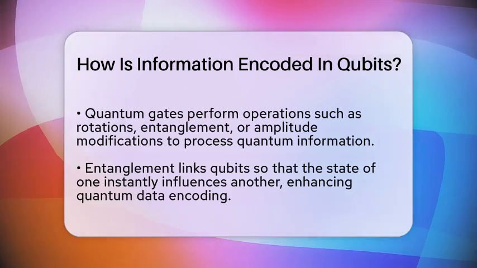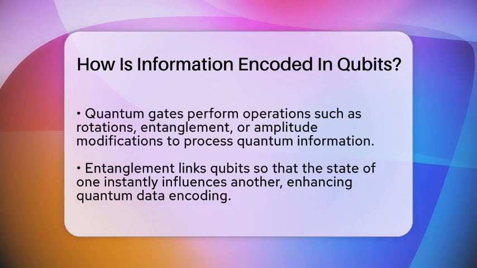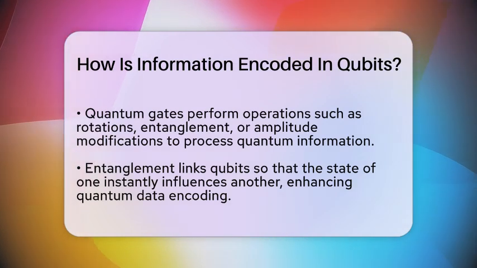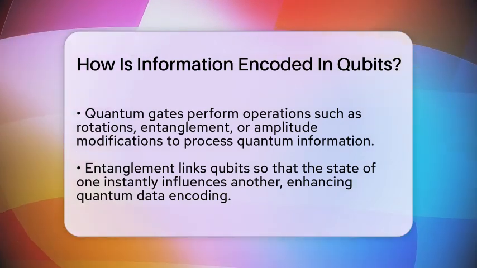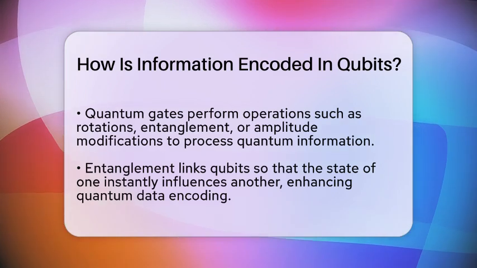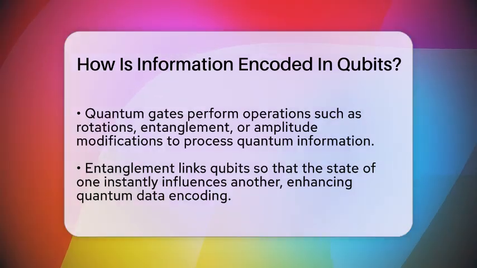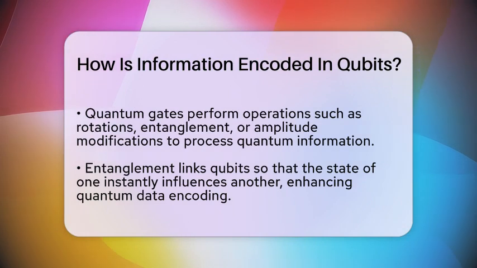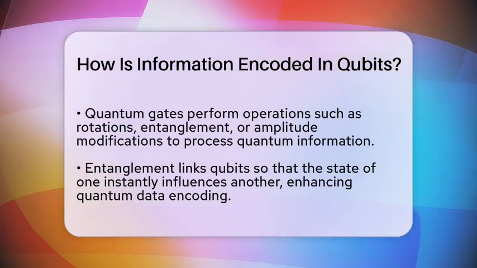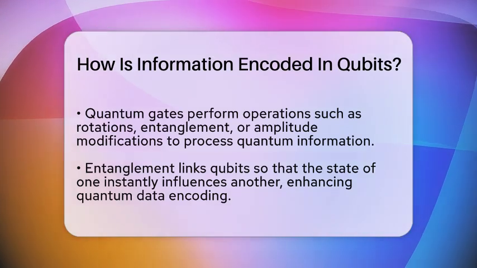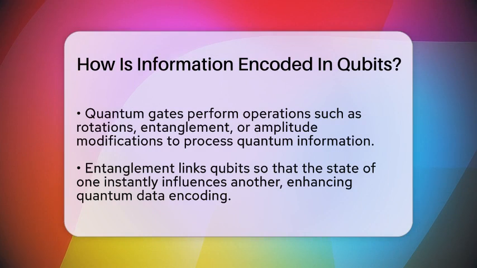There are different ways to encode information in qubits. Basis encoding is the simplest, where classical 0 and 1 directly map to the quantum states 0 and 1. Amplitude encoding uses the amplitudes of multiple qubits to store large amounts of data in a superposition. Angle encoding involves rotating qubits on the Bloch sphere to represent data. Continuous variable encoding uses systems like quantum harmonic oscillators or photon states, which can encode information in an infinite number of states, improving error correction.